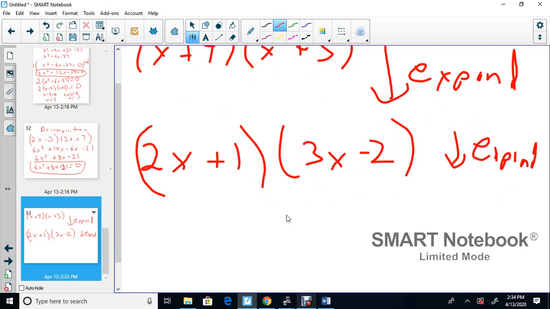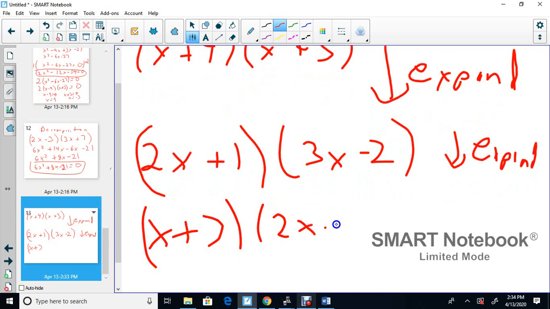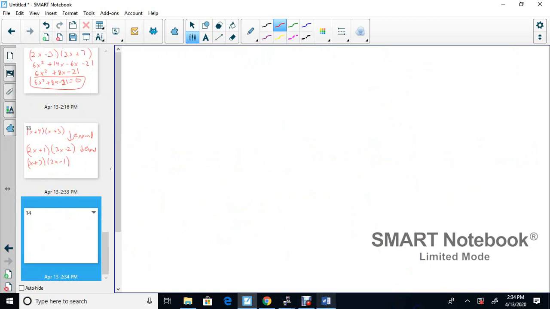If the other one's just x minus 2, it would still work as a decomposition. So for example, if you had x plus 7 and you did 2x minus 1, as long as one of them has a number here and the other one could be x, when you expand it, it would still be a decomposition question. Now, the other ones, difference of squares. Let's do that one. How do you create that?